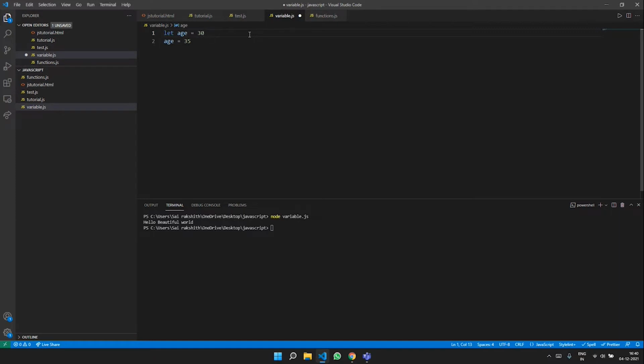So now I am reassigning the value of age to 25 or 35 or any value of your choice. And now let me type console.log, which basically prints or logs that statement on the terminal. So when I type in console.log age,